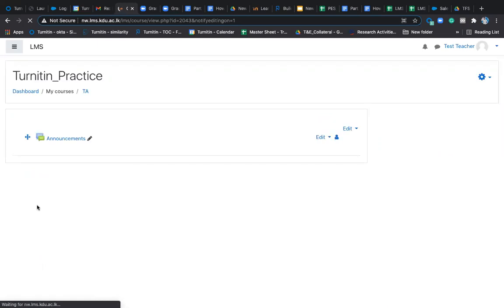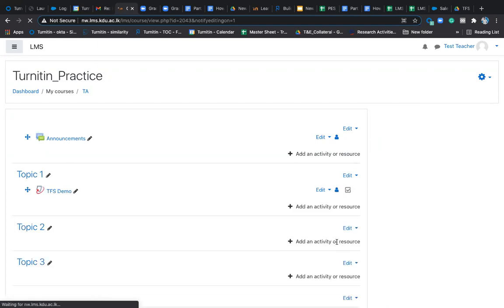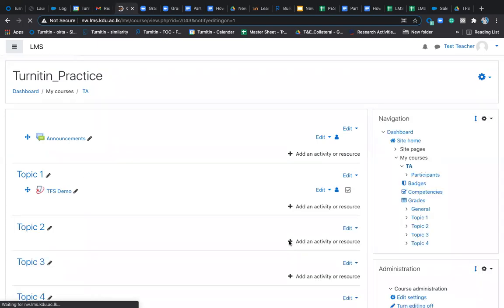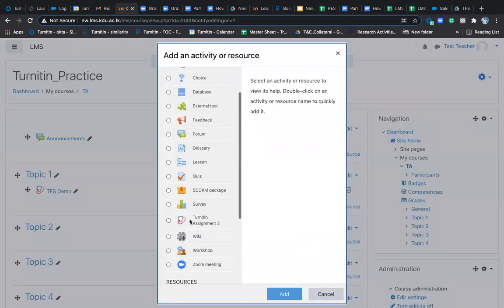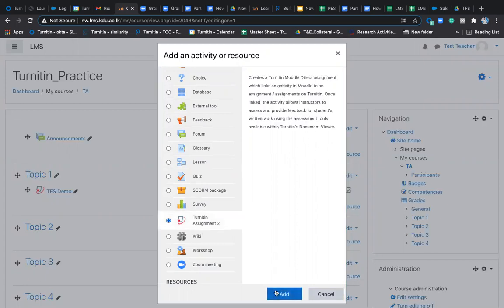Topic 1 is already created in the drop down, and here is topic 2. You can see add an activity or resource, so you can click on this option. Here you see Turnitin Assignment 2. For any of your courses where you want to use Turnitin and check similarity, these are the steps. Click on Turnitin Assignment 2 and click on add.